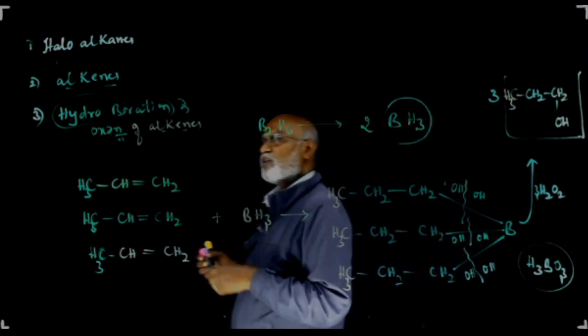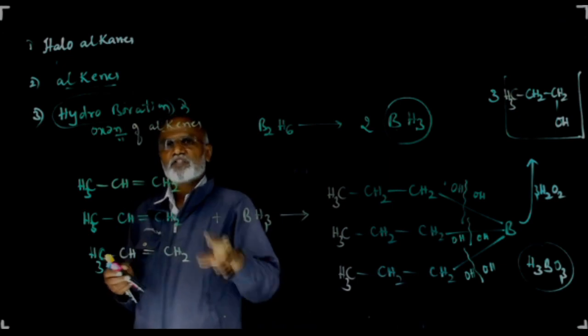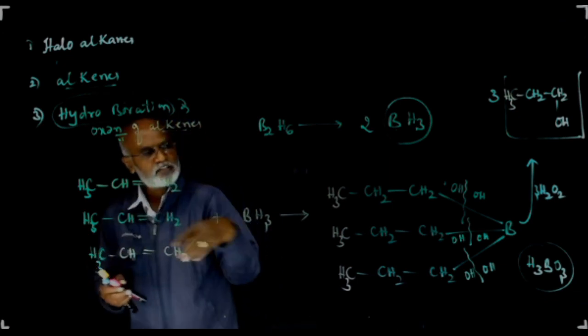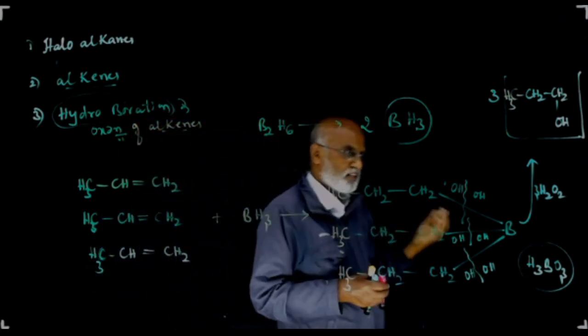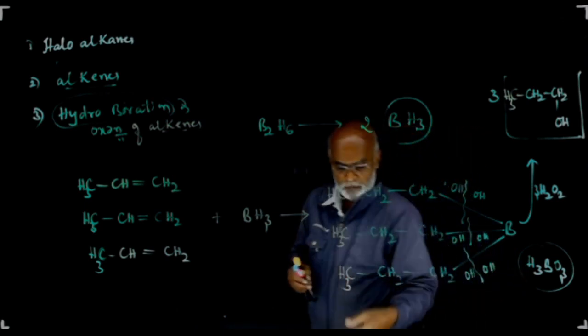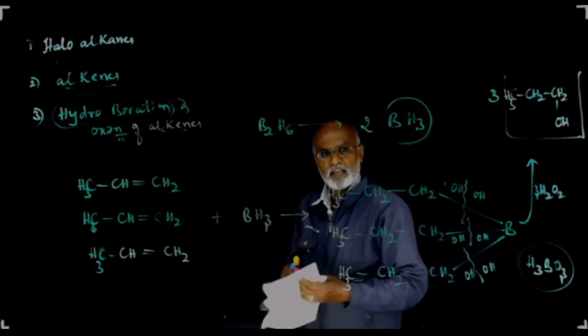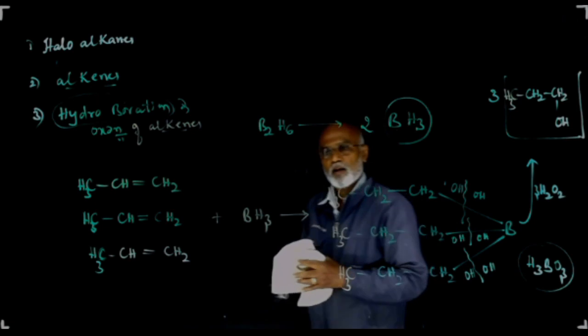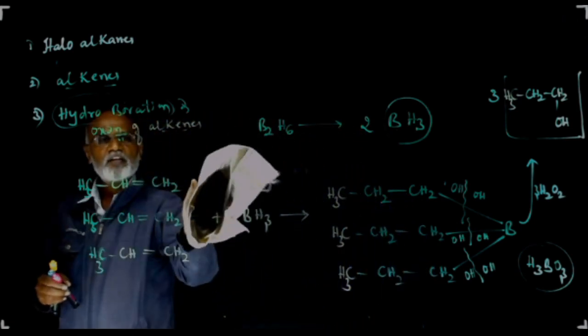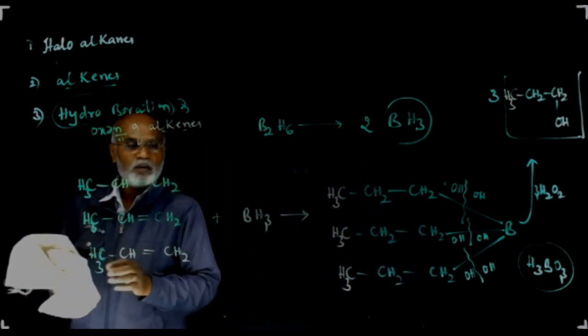So hydroboration followed by oxidation of alkenes gives the corresponding primary alcohol. In this case, we always get a primary alcohol because the addition is against Markovnikov's rule. Okay. So the third method of preparation is this one.